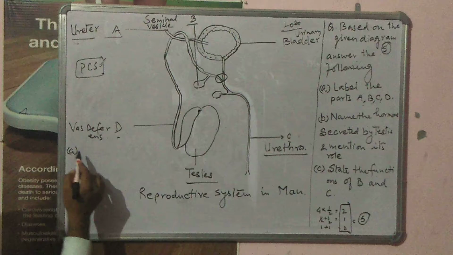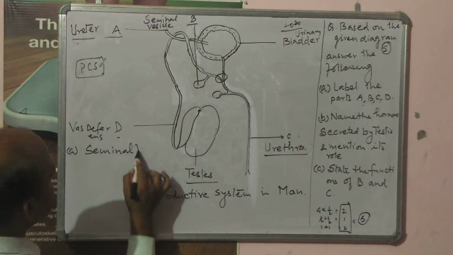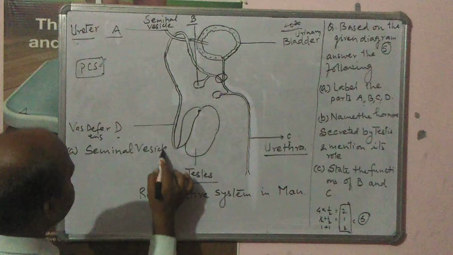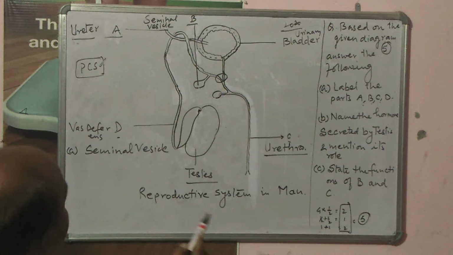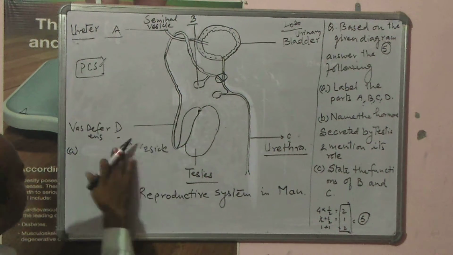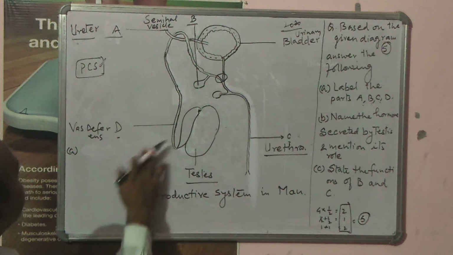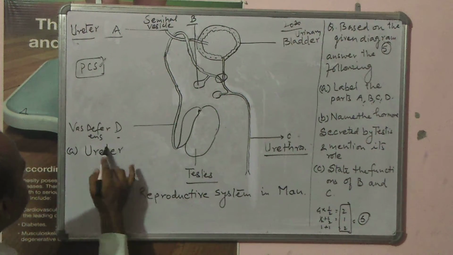Part A is called as seminal vesicle. Oh sorry, part A is called as ureter.